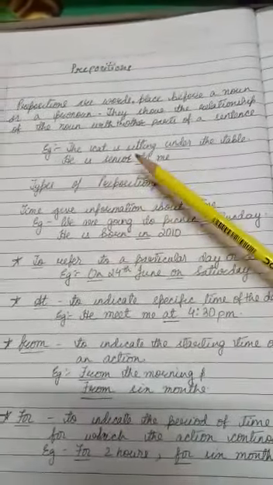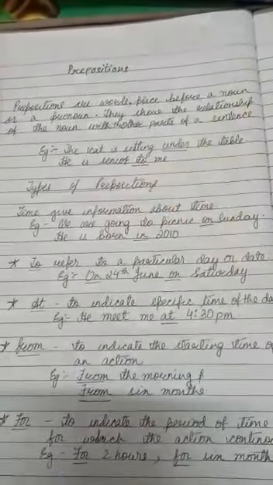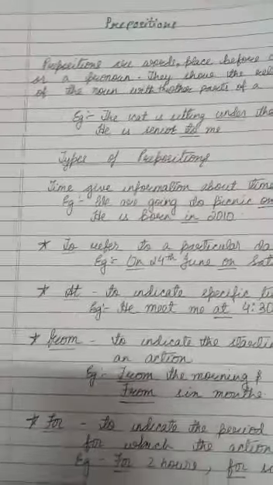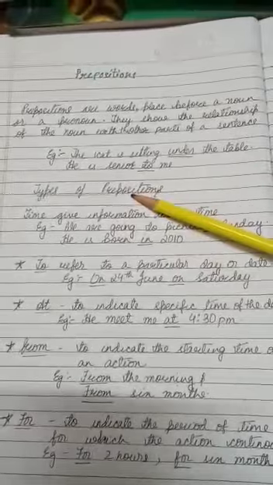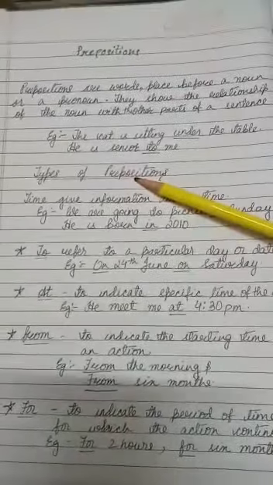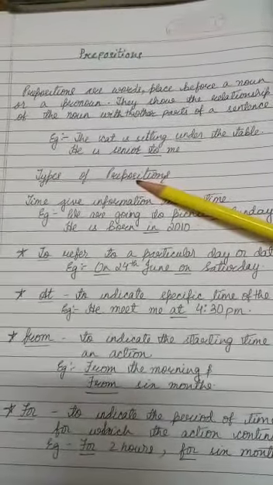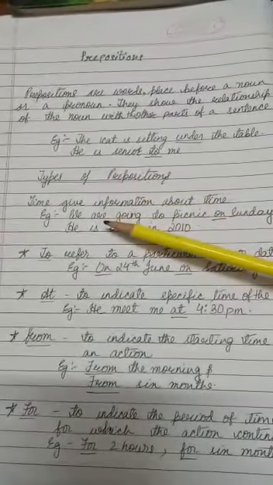Next example is: he is senior to me. So this is known as a preposition. Now next one is types of prepositions. There are various types, but in this chapter you will get only one kind of preposition, that is the simple preposition.